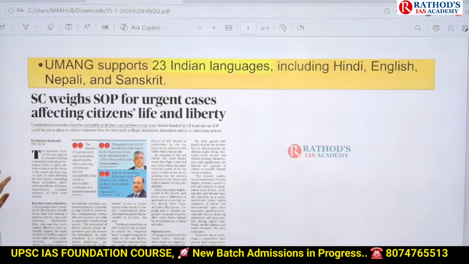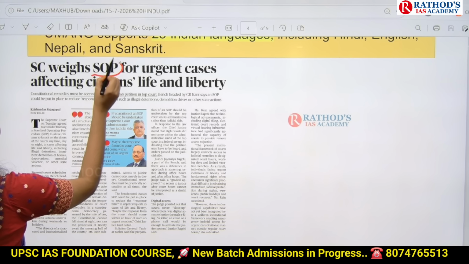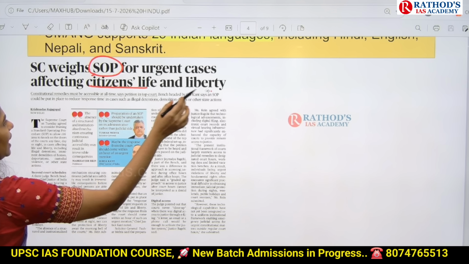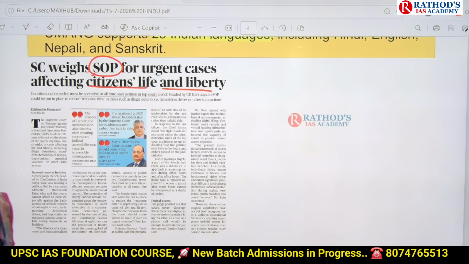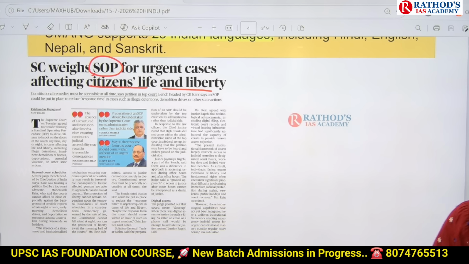Now let us see the next article. Read out the title, guys. Supreme Court weighs SOP, that is Standard Operating Procedure, for urgent cases affecting citizens' life and liberty. What does the title mean? What do you understand by reading this title? Come on, think and tell me, guys.